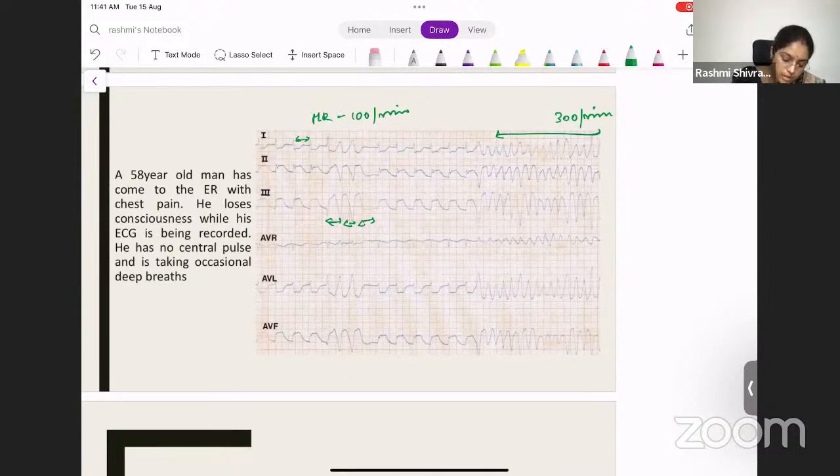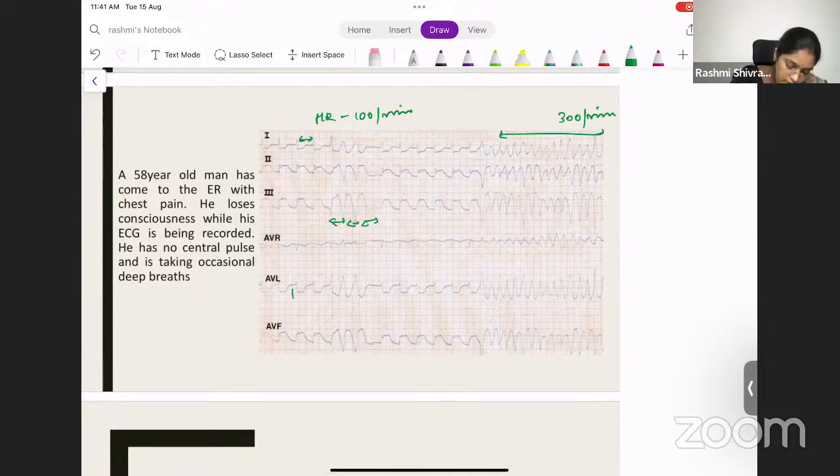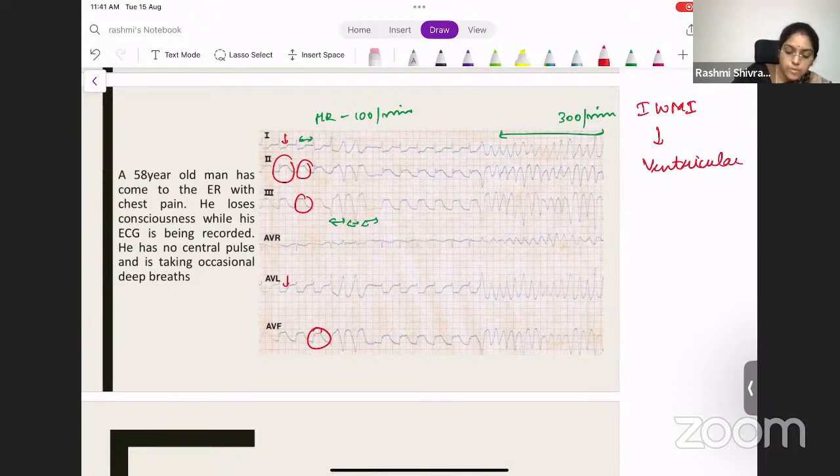And what do you see here? There is ST elevation in leads 2, 3 and aVF. Then you can see ventricular fibrillation, with the waveform going up and down. This is ventricular fibrillation. The P waves are not discernible at all.